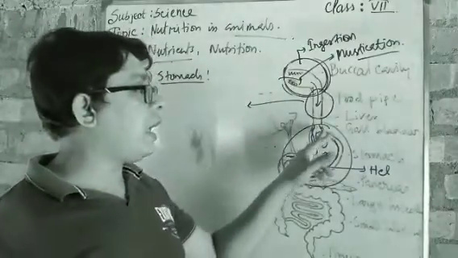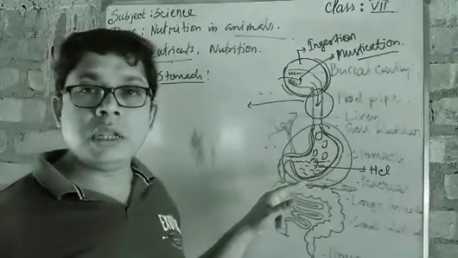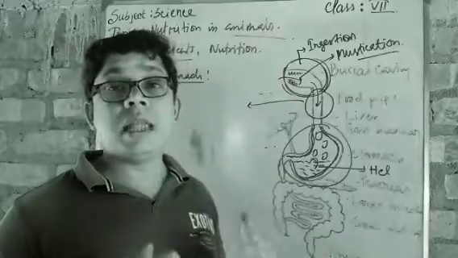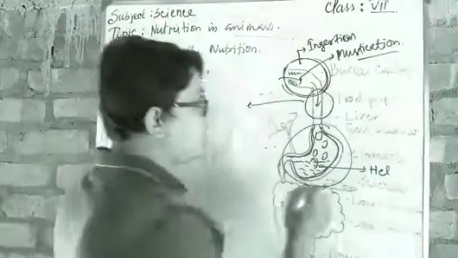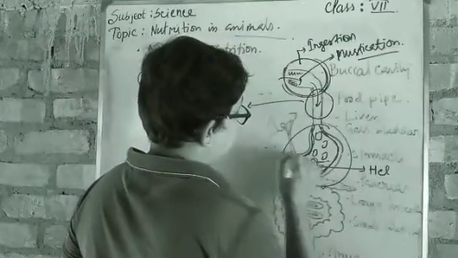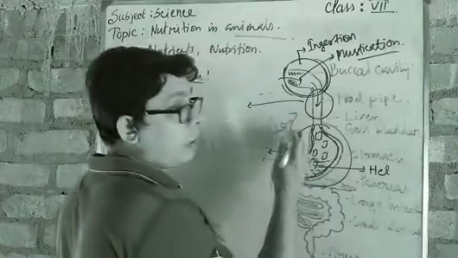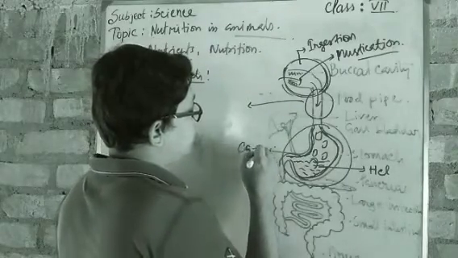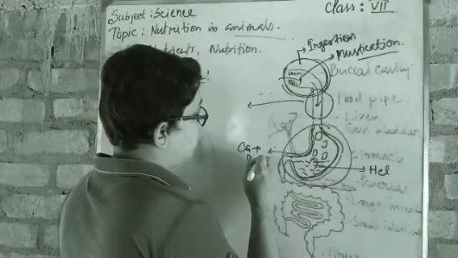That's why it is made, and it contains lots of protein substances. Not only that, some calcium is also present. So we can see here the inner wall of the stomach contains calcium plus protein.